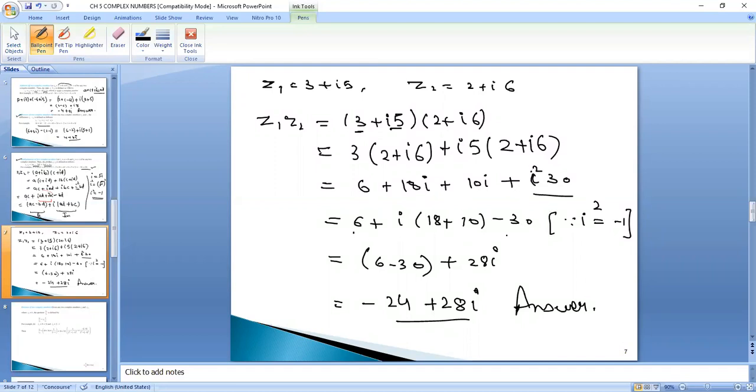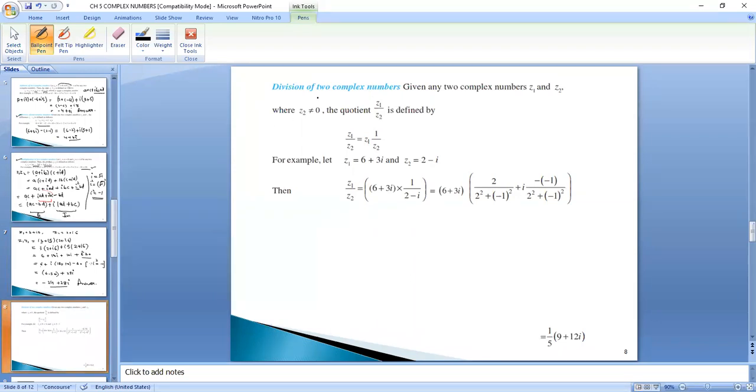Now 6 is real, minus 30 is real. Put together in one bracket, so it will be 6 minus 30. 18 plus 10 is 28 iota. 6 minus 30, since 30 is the bigger number with the negative sign, it will be minus 24 plus 28 iota as the answer. This is how to multiply two complex numbers. Then next, the same way we can divide two complex numbers, right? Given any two complex numbers, Z1 and Z2, right?